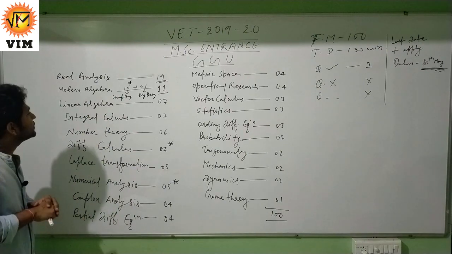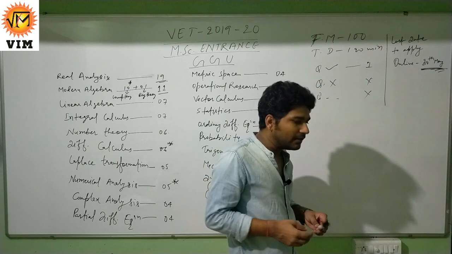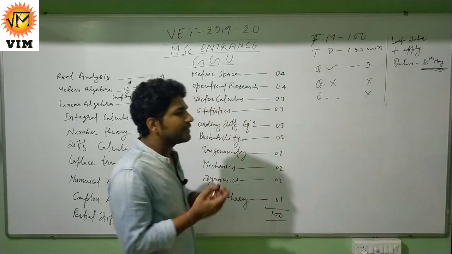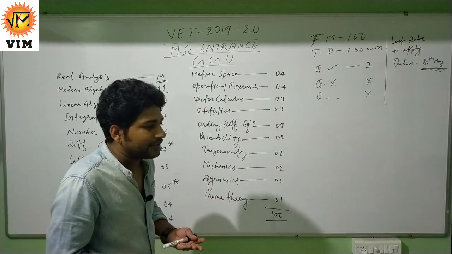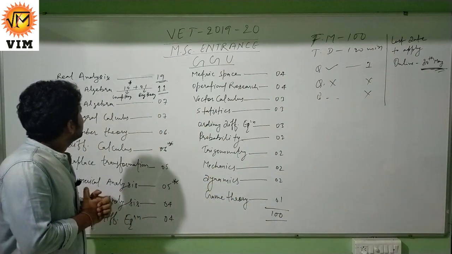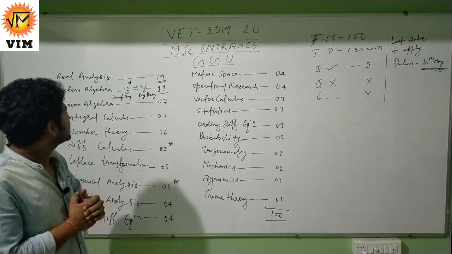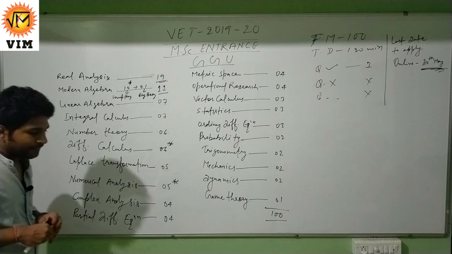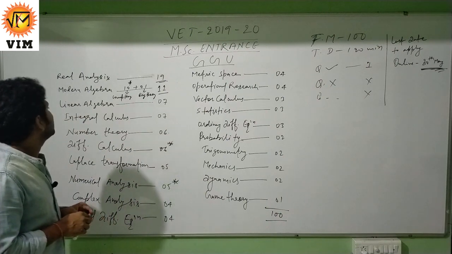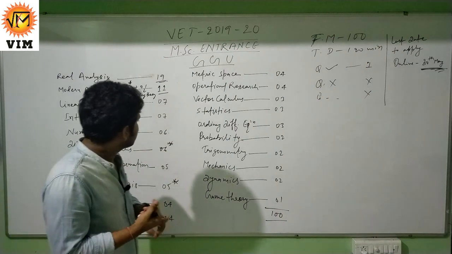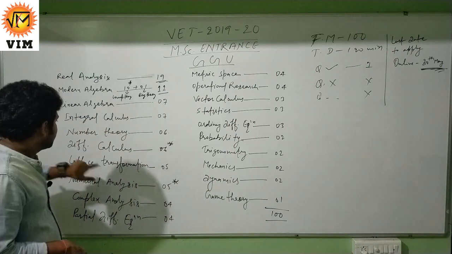From linear algebra, 7 questions were asked, from the properties of eigenvalues along with their characteristic polynomials of some standard matrices, and of the type to check whether an operator is linear or not, to check whether vectors are LI or LD, or results related to the union and intersection of subspaces. From integral calculus, 7 questions were asked, of the type to find double integral, triple integral and area. From number theory, 6 questions were asked, from the properties of congruences, LCM, GCD, tau n, phi n, and also to find the unit place digit.